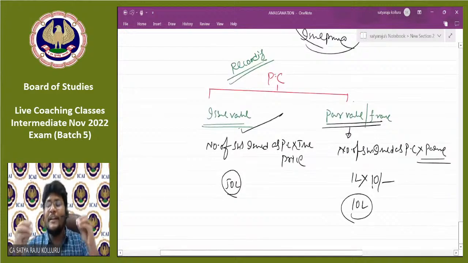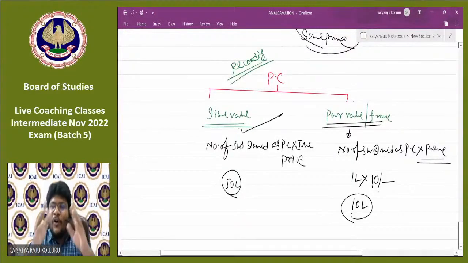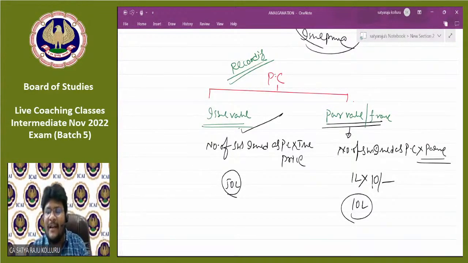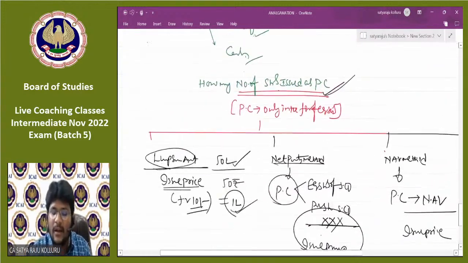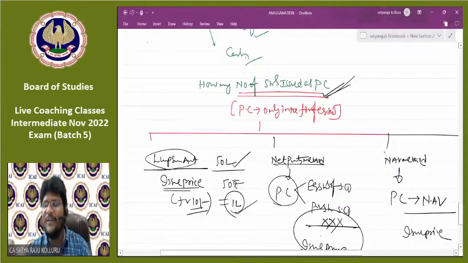Sir, the way of recording the PC itself is different. If you are going to record the PC at issue price, then the amount of PC is equal to number of shares issued as PC into issue price per share. But if you want to record the same PC at par value, then you need to multiply the number of shares issued as PC with the face value. You should not multiply with the issue price. That's why there is a different mechanism for recording PC at issue value and PC at par value. That is the reason why we are calculating the number of shares issued as PC under different methods.